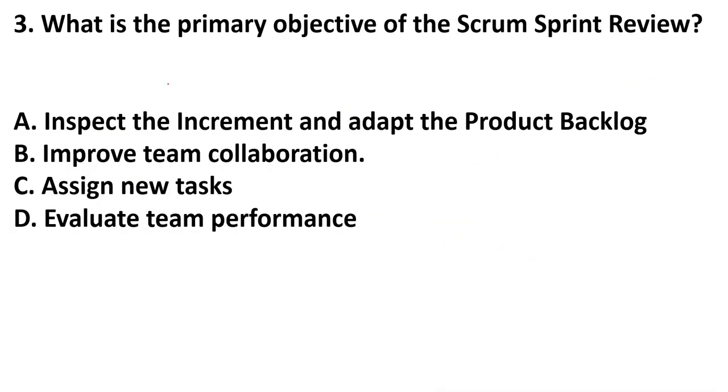Okay, what is the primary objective of the Sprint review in Scrum? Sprint review means we receive feedback, usually from the stakeholders, inspect the increment and adapt the product backlog. The other options were improve team collaboration, assign new tasks, evaluate team performance. So inspect the increment, right? Whatever increment you have completed in the sprint, you have to show to the stakeholders, and adapt the product backlog. If there are some changes, we have to write down those changes in the product backlog.